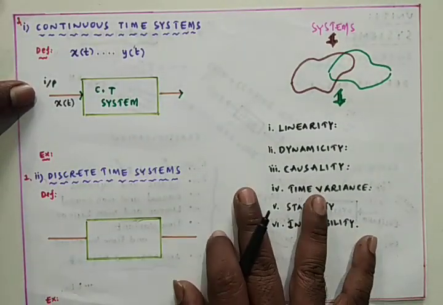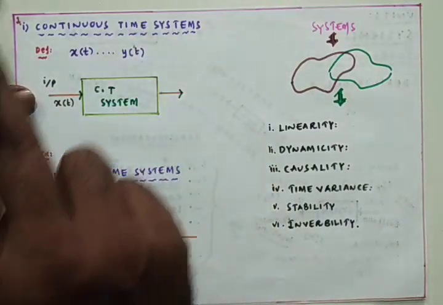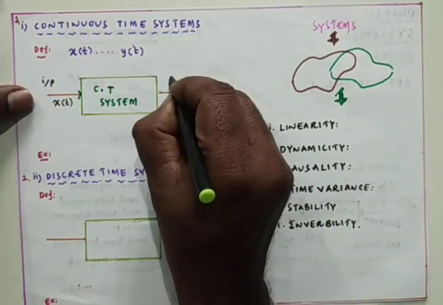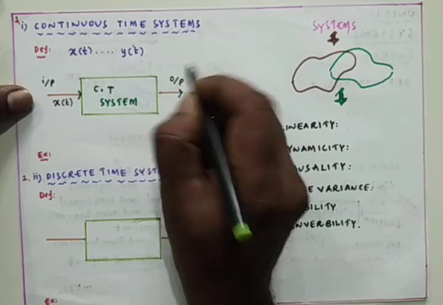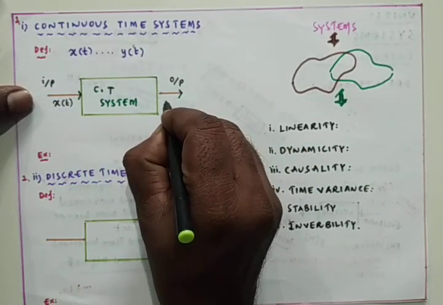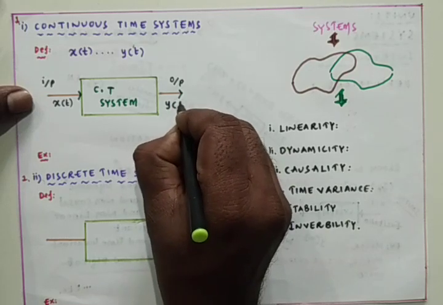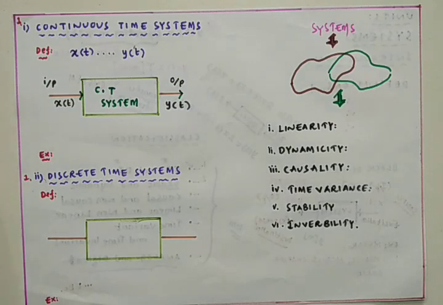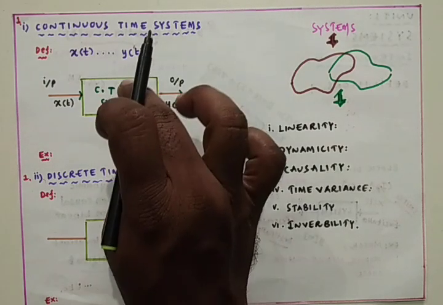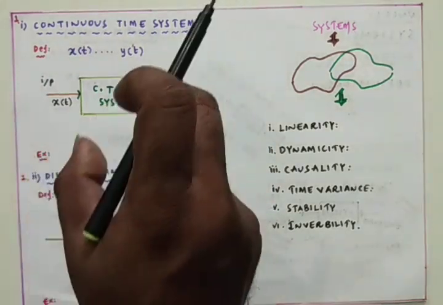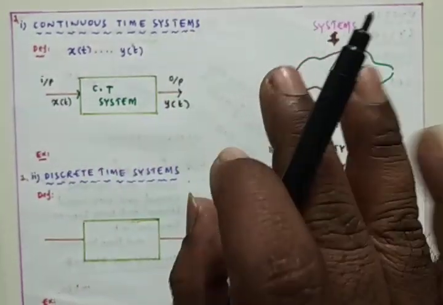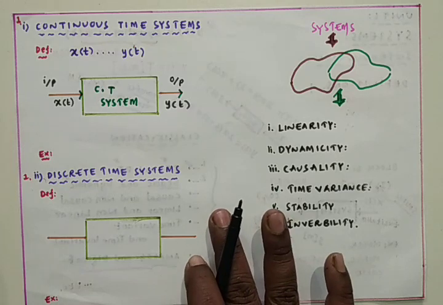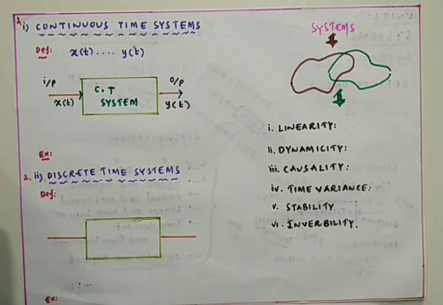As the name suggests, it is a continuous time system, so it processes the continuous time signal and delivers the output, that is the response, which is y of t. x of t and y of t are both continuous time signals only. That means this system is designed to process only continuous time signals, and then that system is named a continuous time system.